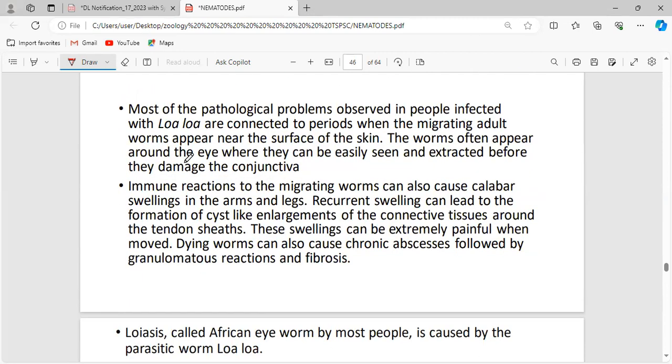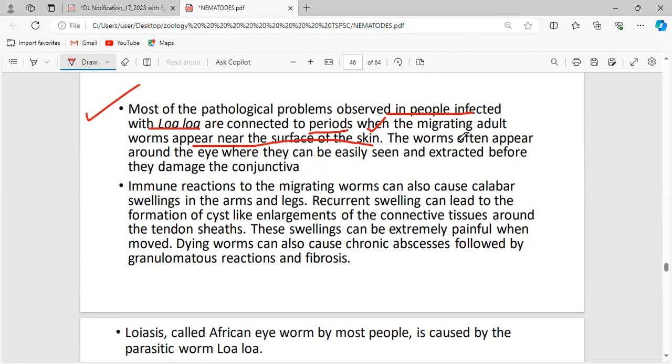Most of the pathological problems observed in people infected with Loa loa are connected to the periods when the migrating adult worms appear near the surface of the skin. Only when it reaches near the surface of the skin do we realize something is there in the facial muscles.